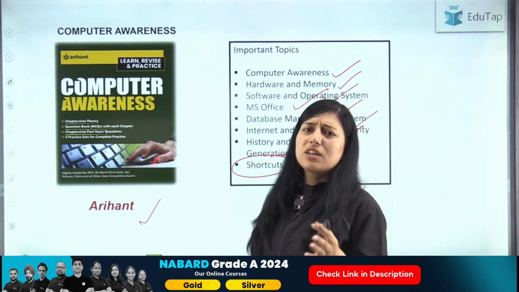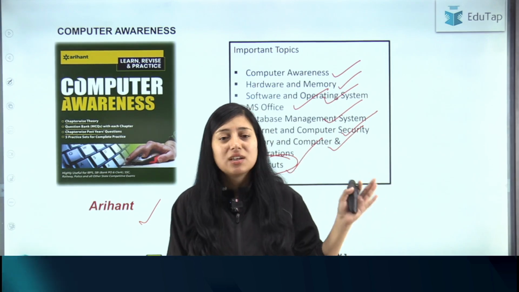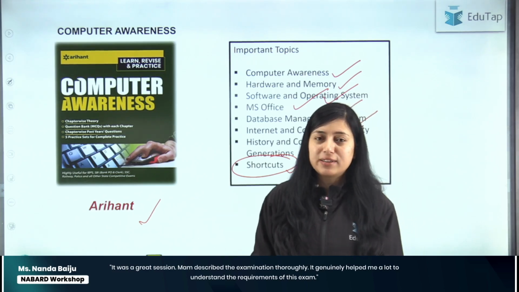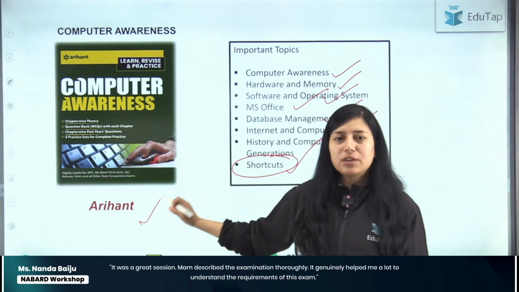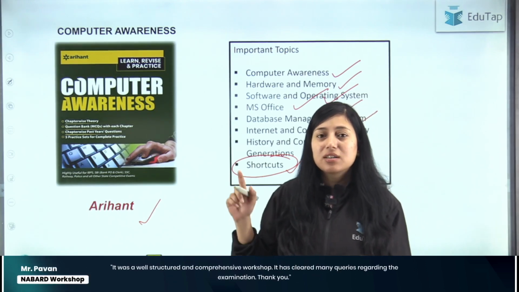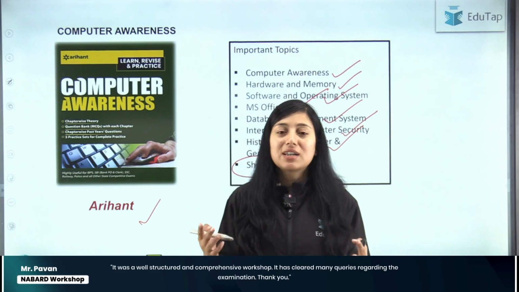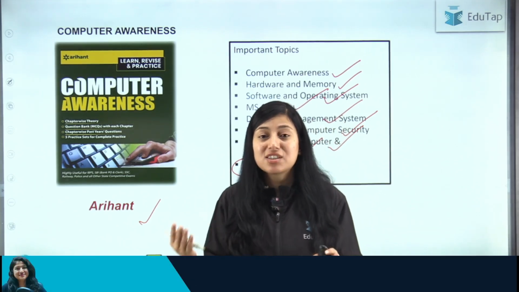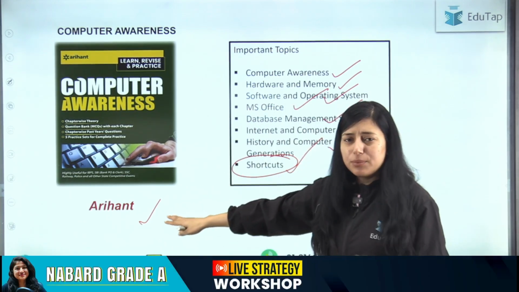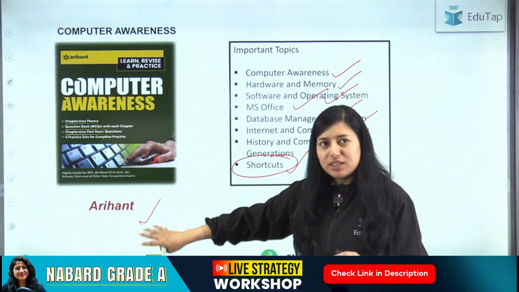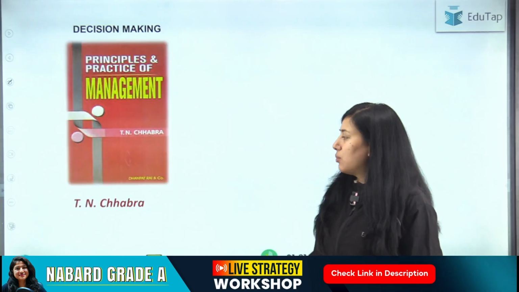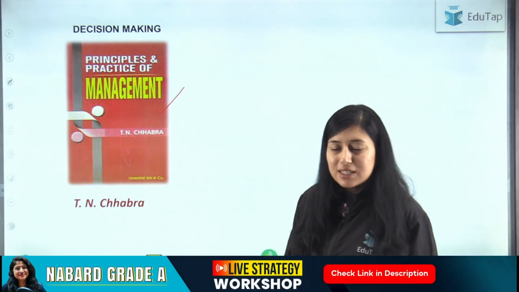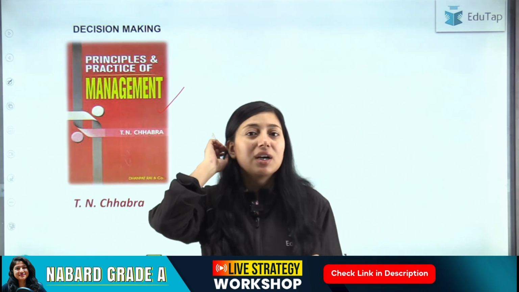You will see 2 to 3 questions from shortcuts, and if you learn all the shortcuts, you can easily clear the cutoff of computer as well, right? So for computer, you can refer to this book, and I get this query a lot, because students are confused regarding the sources to follow for computer knowledge and decision making. For decision making, there is a book, Principles and Practice of Management by T.N. Chhabra. ठीक है, so this book is also good for the preparation of decision making.